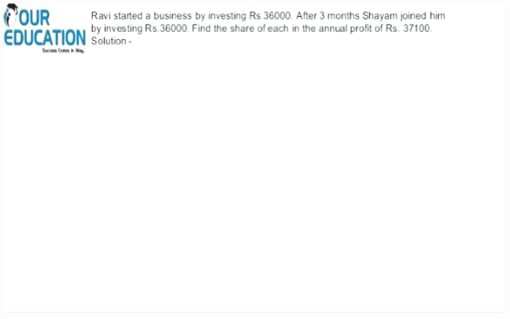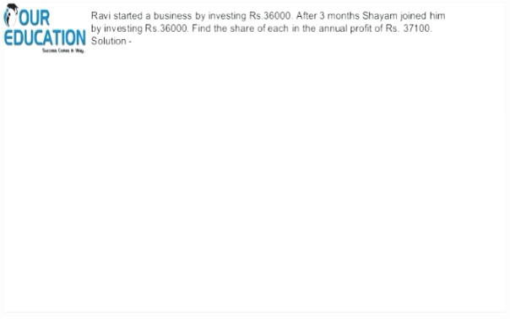Let's do a problem. Ravi started a business by investing rupees 36,000. After 3 months, Shyam joined him by investing rupees 36,000. Find the share of each in the annual profit of rupees 37,100.